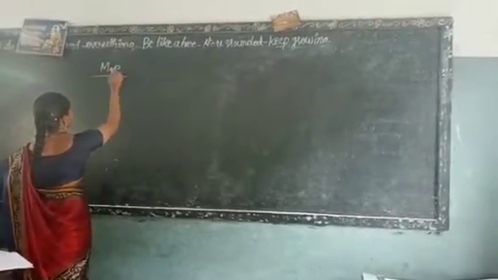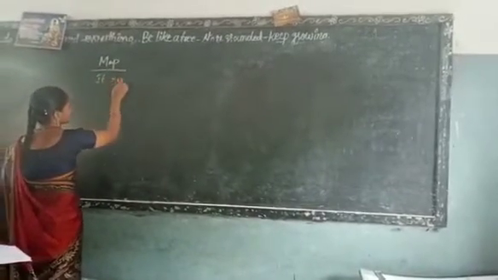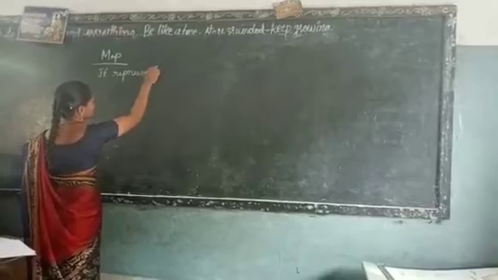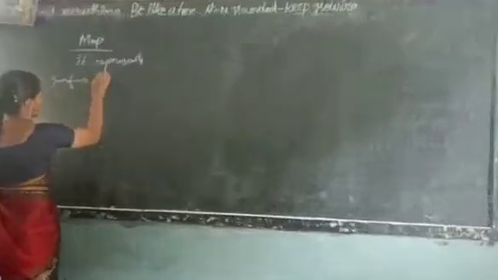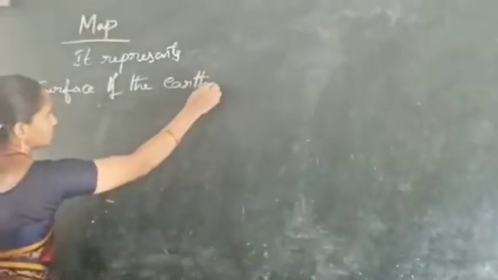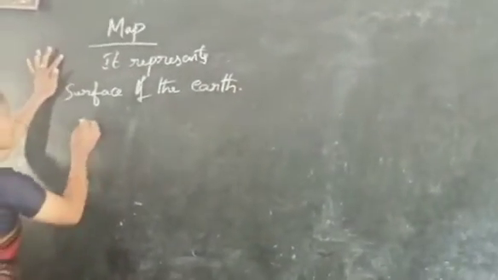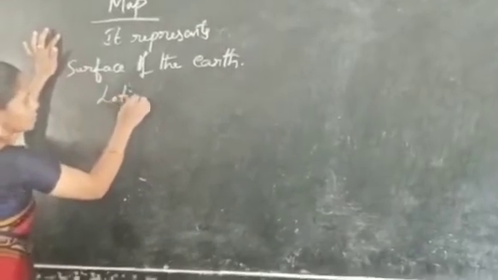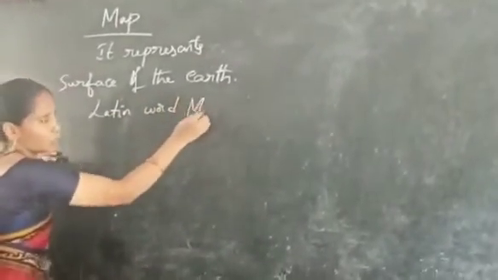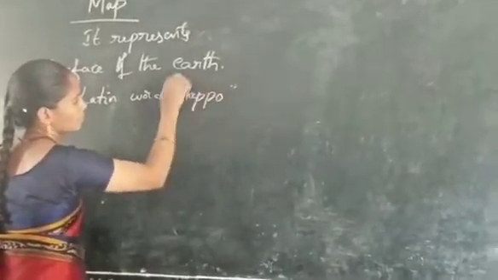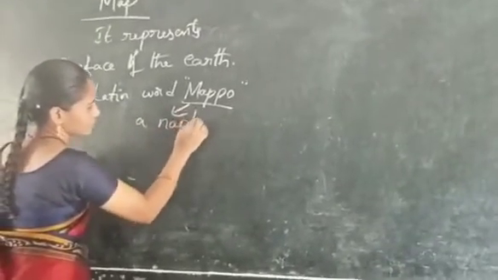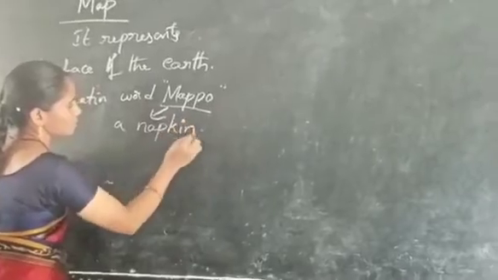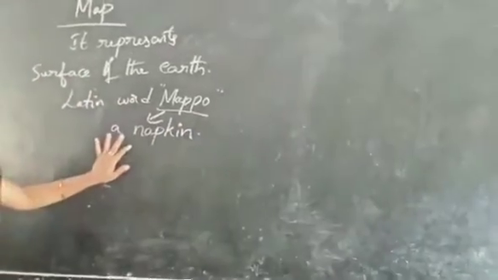Map. It represents the surface of the earth. The word map comes from a Latin word, mappo. What is that? Mappo. Mappo means a napkin. A napkin.